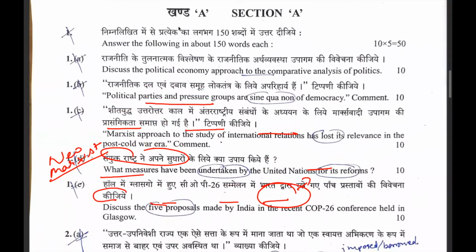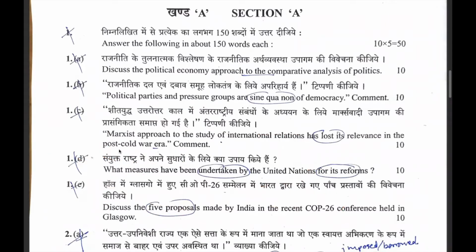Now, the question is again factually asked regarding the COP, the climate change meeting that happened in Glasgow. It was very much expected that a question would come from COP26, but the factual question regarding the 5 proposals made by India is a direct factual question that students might not have expected from the UPSC. However, it's again a direct, simple question.